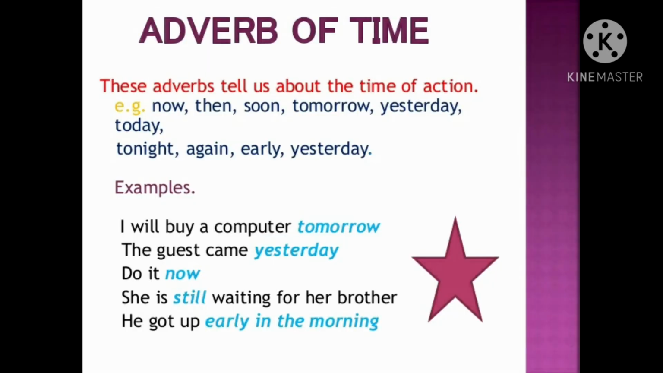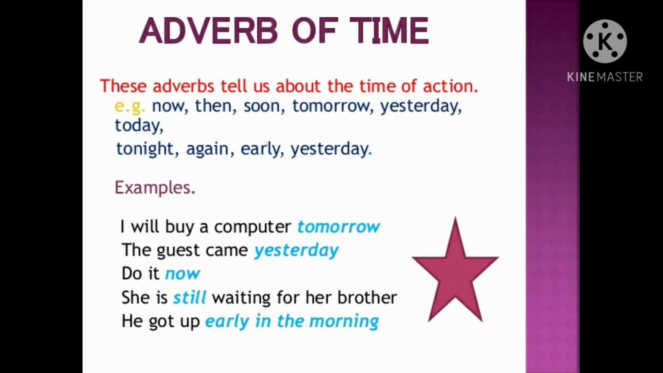Now next we will see adverb of time. These adverbs tell us about the time of action, or we can say that adverbs of time show you when something happened. Now you can see these words: now, then, soon, yesterday, today, tonight, again, early. These are the words which tell us about the time of action. So here the question arises, when. When को हम हिंदी में क्या बोलते हैं? कब.